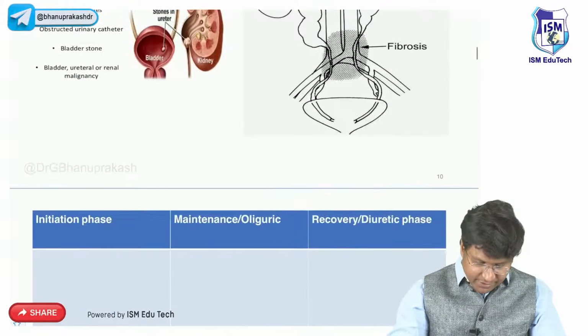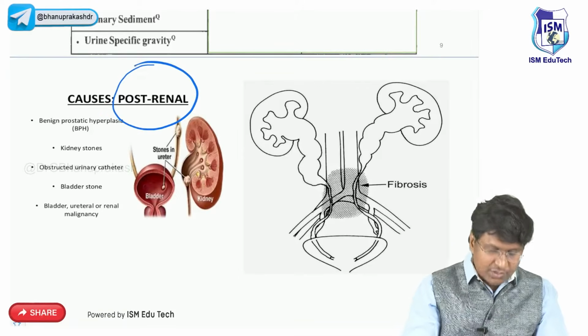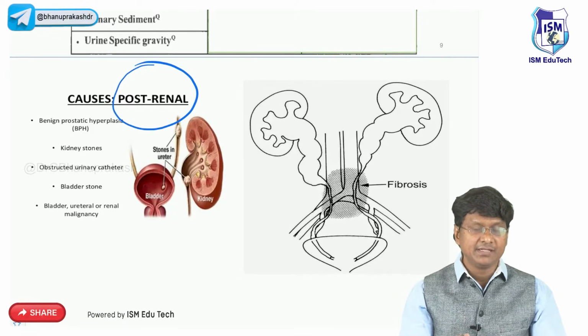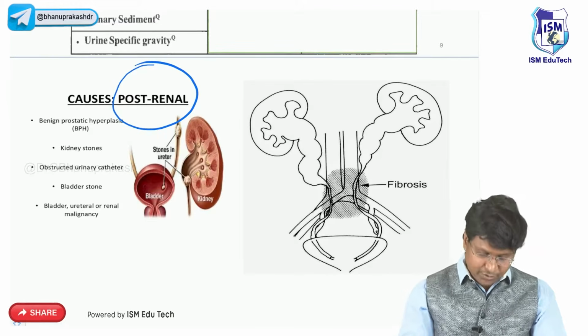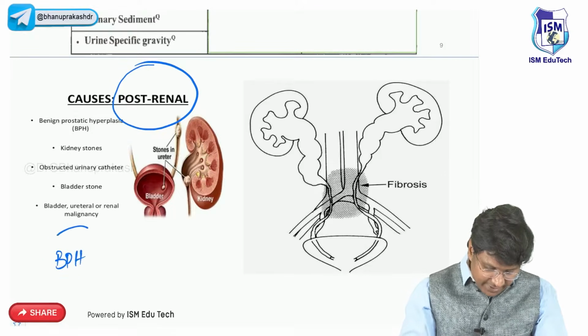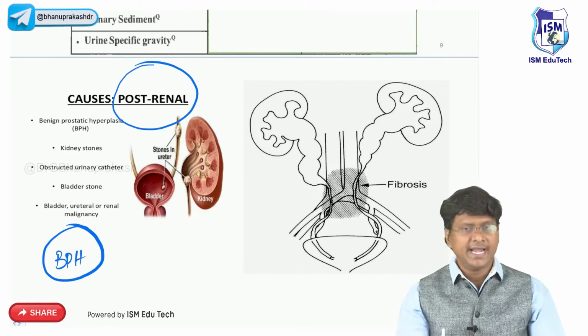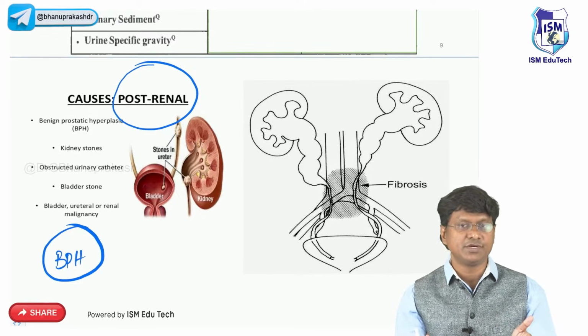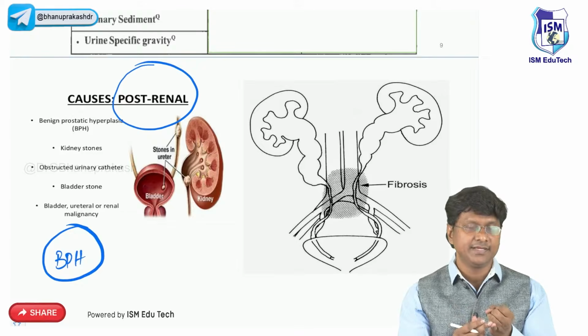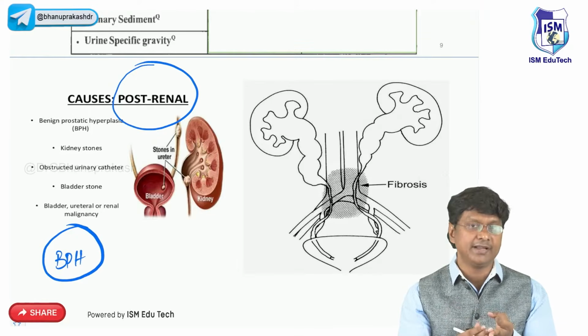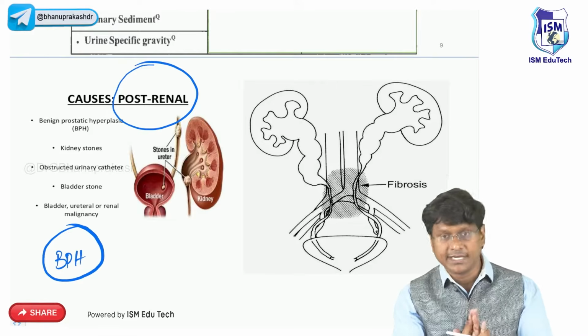Then you need to know the post-renal causes of acute kidney injury. In males, the most common cause of post-renal acute kidney injury is benign prostatic hyperplasia. Apart from that, other etiologies causing post-renal AKI are renal calculi, ureteric calculi, and bladder stones.